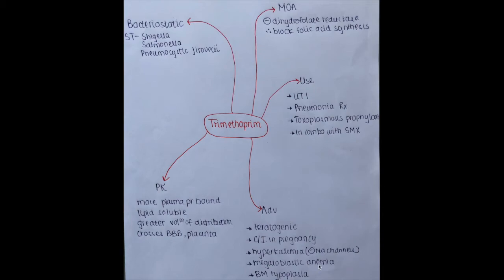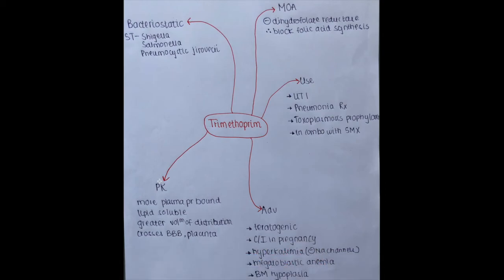It also causes megaloblastic anemia. Now even our body requires folic acid, and our body also has dihydrofolate reductase. So when trimethoprim is given, it can block dihydrofolate reductase in our body and thereby block folic acid synthesis. So deficiency of folic acid causes megaloblastic anemia. It can also cause bone marrow hypoplasia.